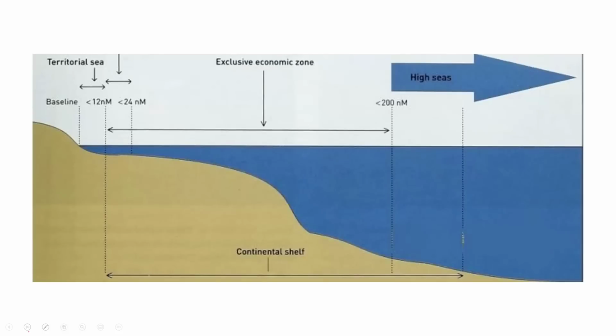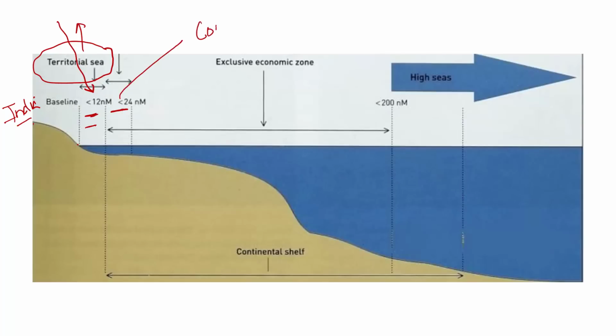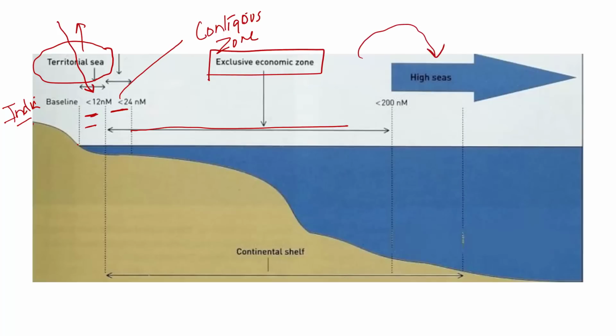According to this UNCLOS, if this is the baseline, up to 12 nautical miles, this is what we call territorial waters. For example, if this is India, from the baseline till 12 nautical miles, this is what we call territorial waters. This is the territory of India, which means the laws of India will apply on this territorial water. Then further, for again 24 nautical miles, this is what we call contiguous zone. And then further up to 200 nautical miles, this is what we call exclusive economic zone. And then beyond the exclusive economic zone, we have the high seas.